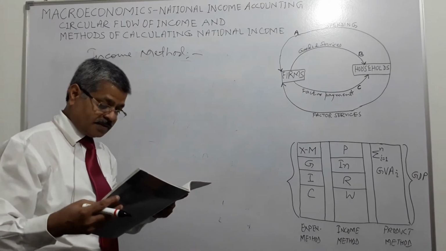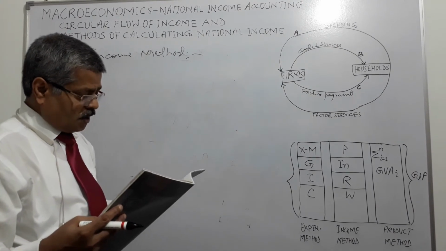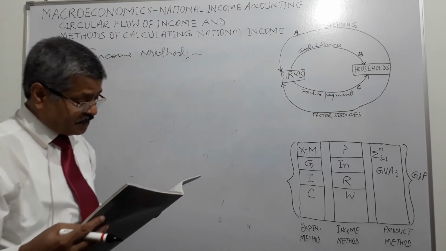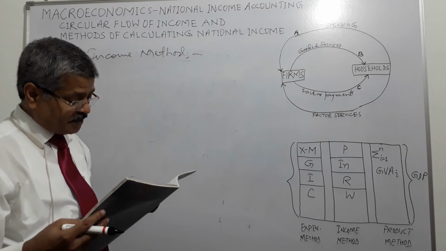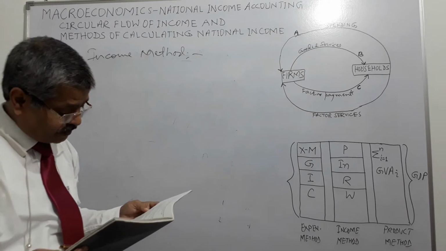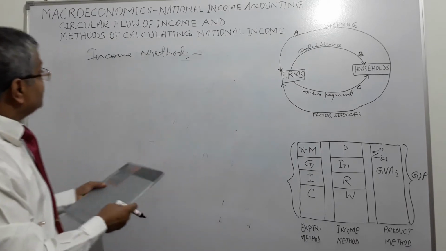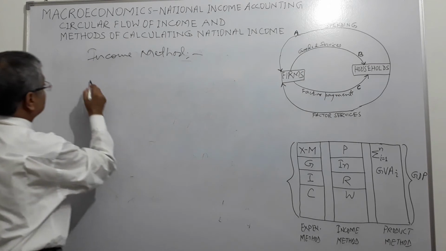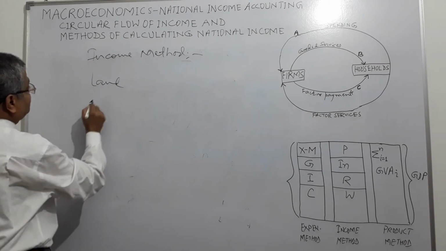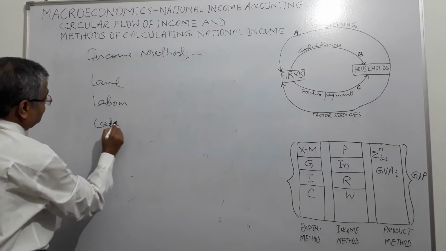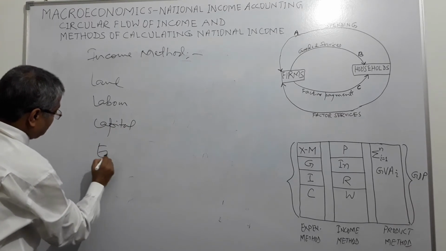What is the income method? Final expenditure is the spending on final goods. So what are the incomes for the factor payments? We had already discussed land, labor, capital, entrepreneur, right?